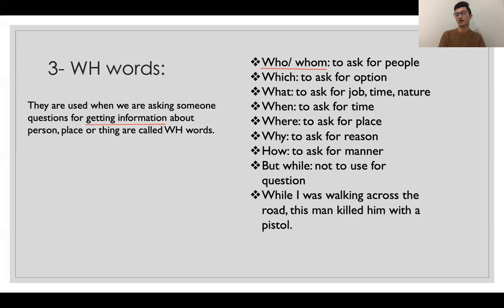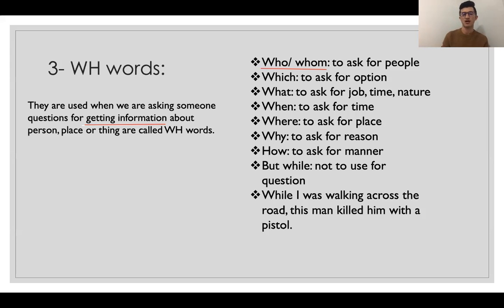But when you say, what color do you like? It means there's no list, no options. You're just asking generally. So when you're asking about options, you use which. And what is used to ask for job, time, nature. It is more usable, okay? What is your job? What is the time? What is the habit of your friend? Like that. Many different types of questions.